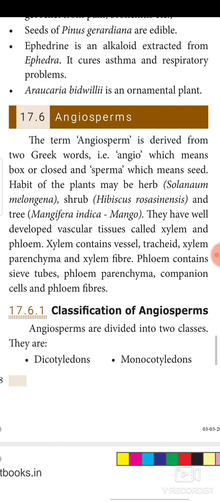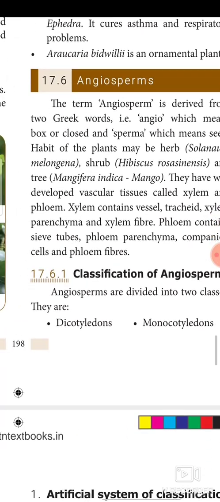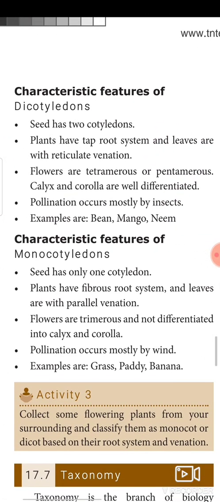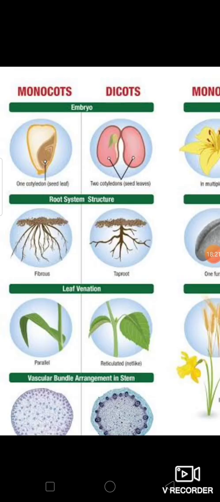The classification of angiosperms is of two types: dicotyledon and monocotyledon. Characteristic features of dicotyledon and monocotyledon are shown in your picture. I have prepared a table for your easy understanding. Let's see that now. This is the monocot, dicot difference. See the embryo. Only one kind of cotyledon is there in monocots, two cotyledons are there in dicots.